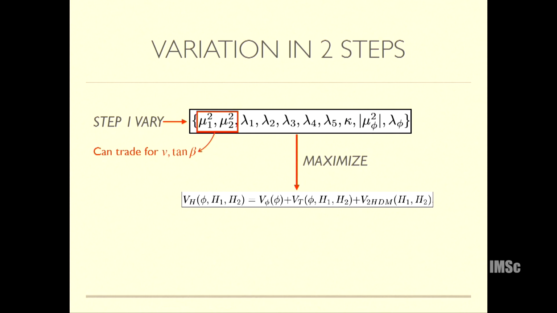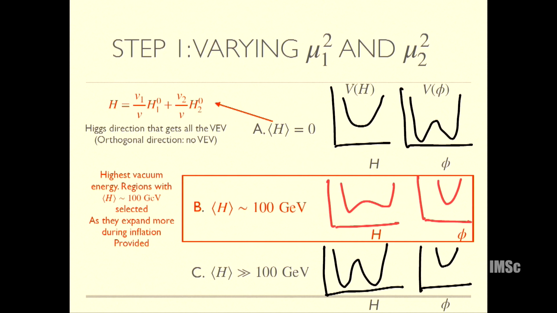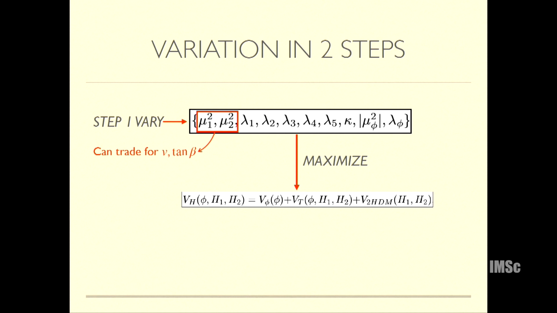So I will show you. Let me show you the expression. It emerges because, as you see, if the Higgs vev is 0, the potentials of both the things are fixed completely. This is a fixed Mexican hat potential, and your total vacuum energy is this negative value. Once I start increasing the Higgs vev at a specific value, that of course doesn't need to be 100 GeV, but there's no reason for this value to be of the order of the cutoff. It's basically this value comes from here.